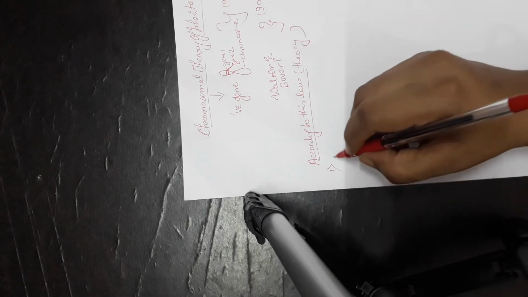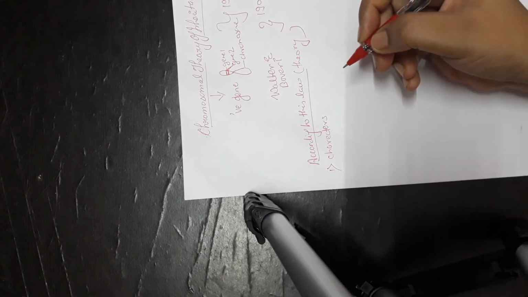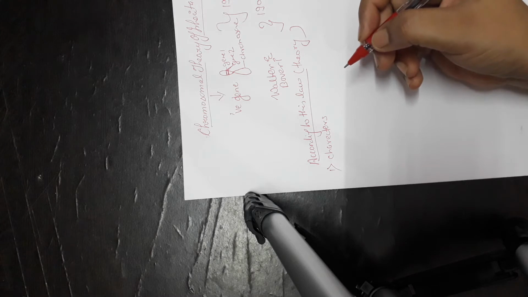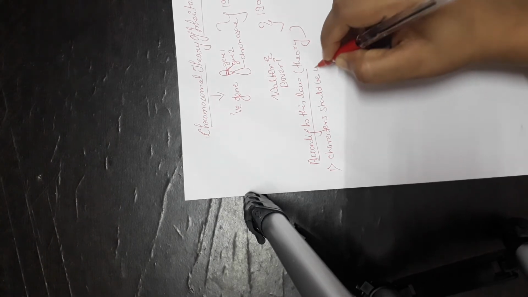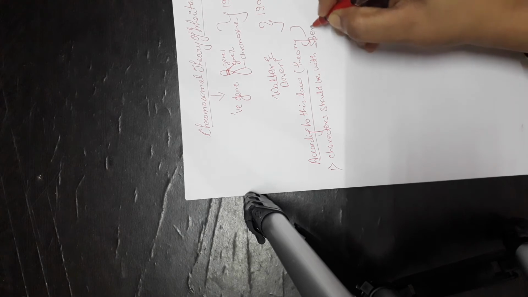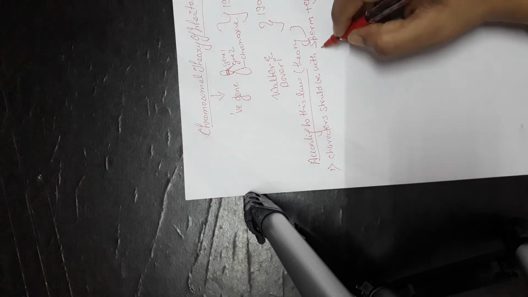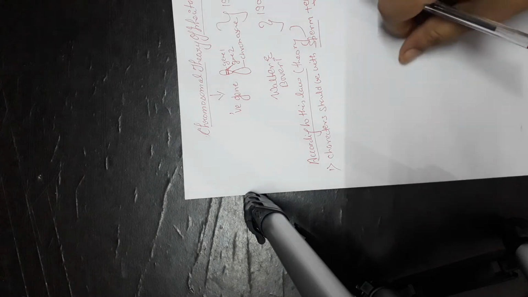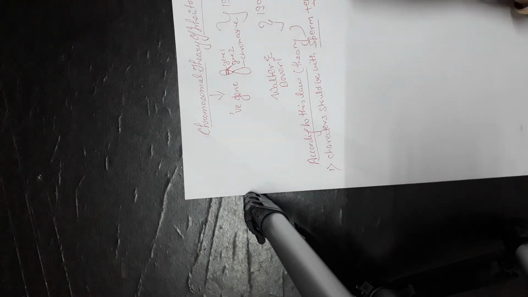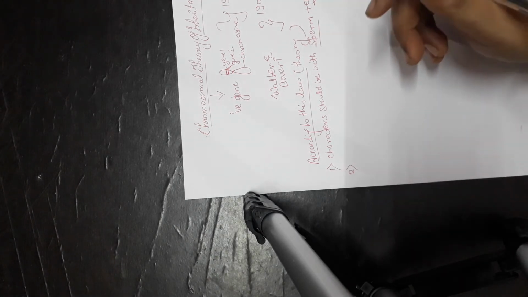Whatever characters we have, like eye color, hair color, skin color, these should all be with the sperm and egg cell. Why? Because these are the gametes which are going to be transferred to the next generation. Okay, so this was the first point they gave.